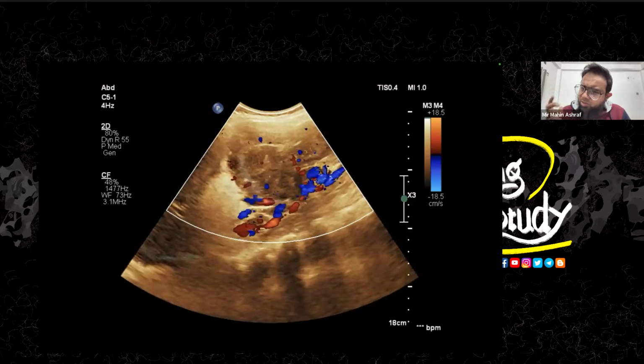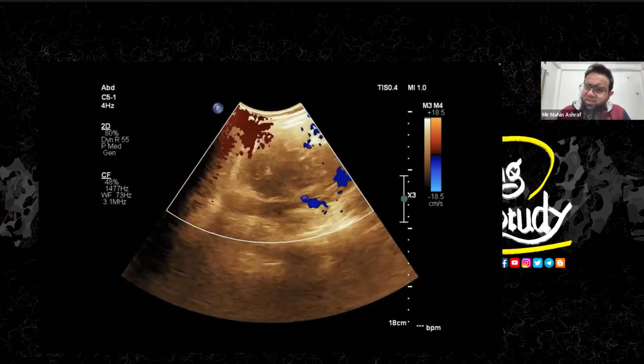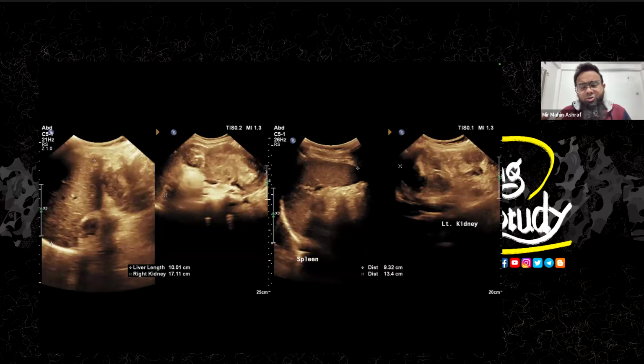So what about the other kidney? The left kidney is also showing a similar picture. Like you see, this is the right kidney. I have measured it from here to here. So this echogenic fat ball is also present. If you look at the left one, it doesn't look quite normal, but you see the liver looks quite good and the spleen is also very good.